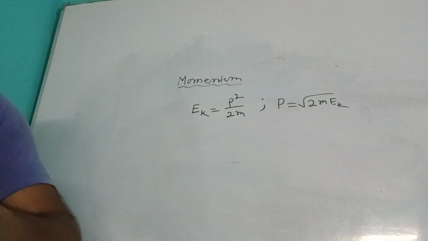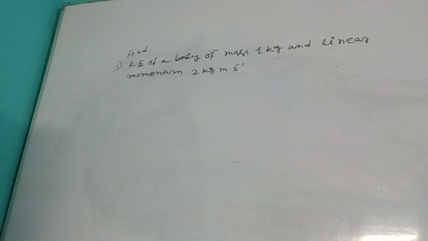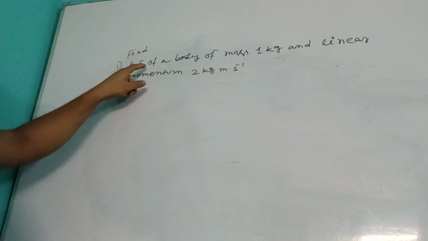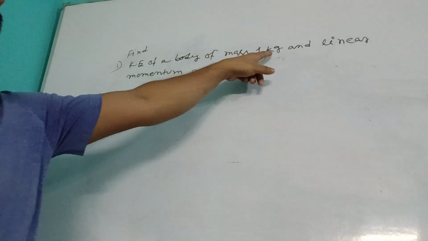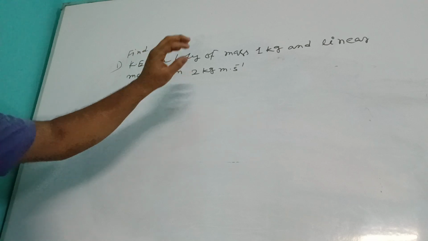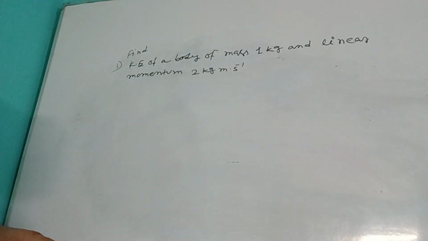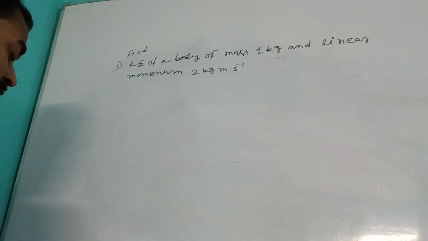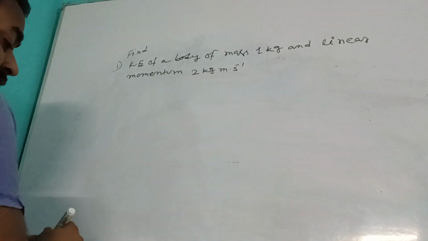Let me pause the video, then I'll write the question. Now the question is: find the kinetic energy of a body of mass 1 kg and linear momentum given here. So pause the video and try to solve it. What is the formula? This is the basic formula. The formula is kinetic energy.